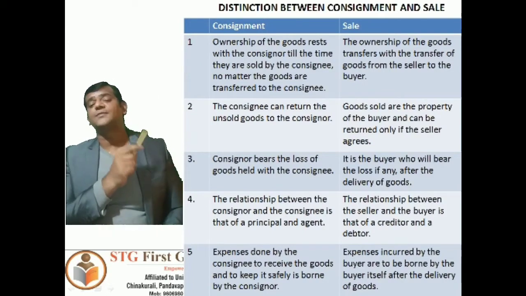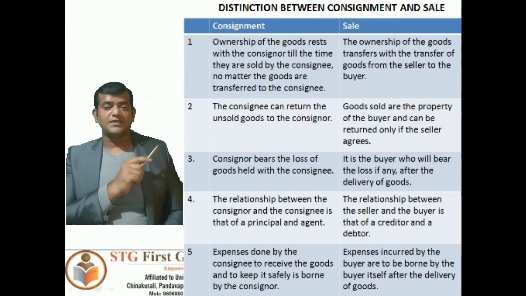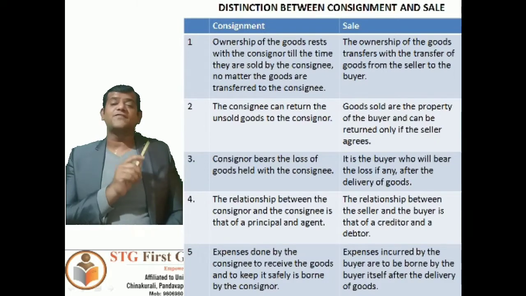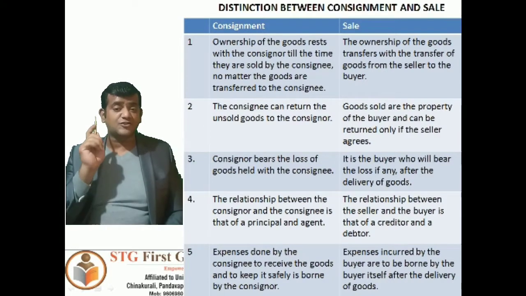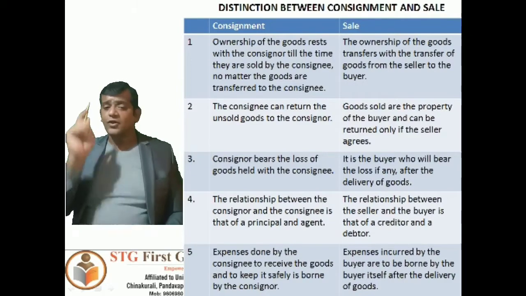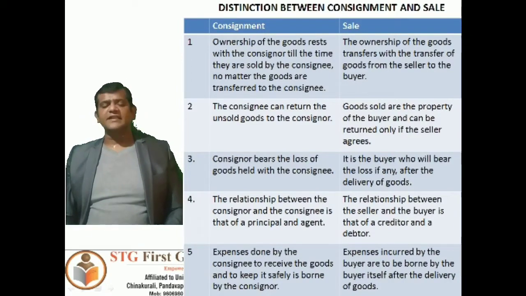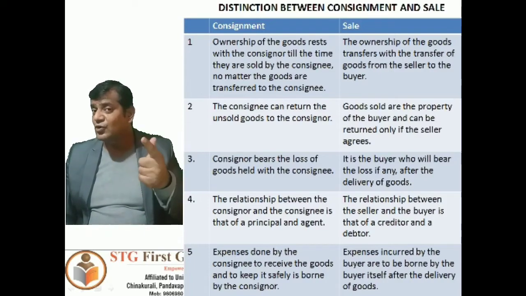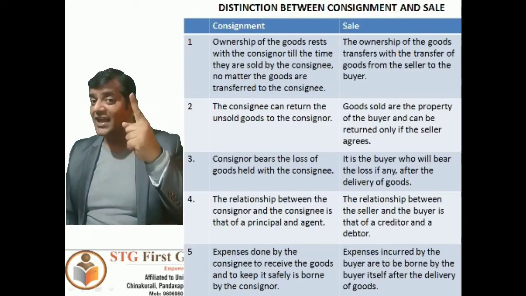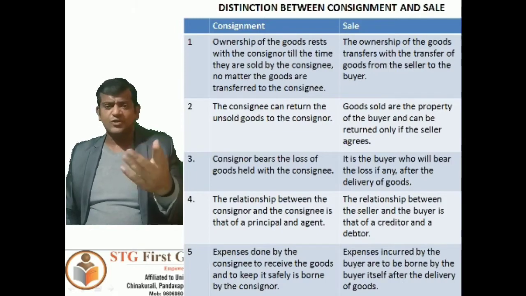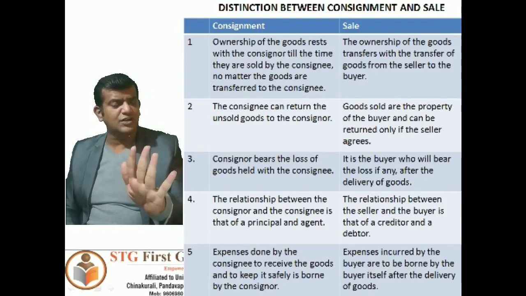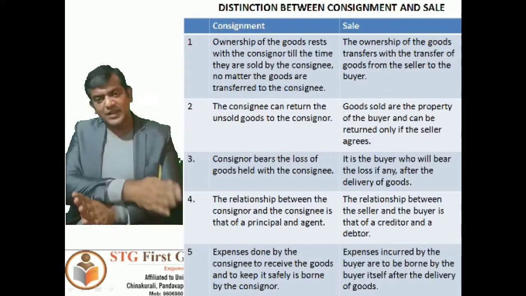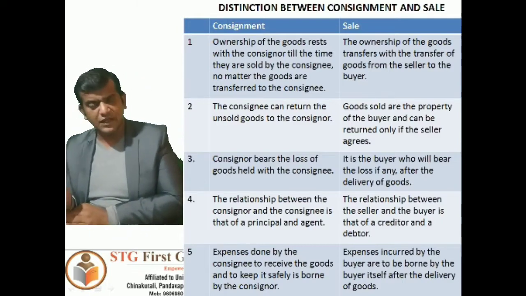Look at the first point. On the consignment side, ownership of the goods rests with the consignor till the time they are sold by the consignee, no matter that the goods are transferred to the consignee. So ultimate ownership of the goods is always with the consignor, because the agent is an agent, a middleman between the consignor and consumers.